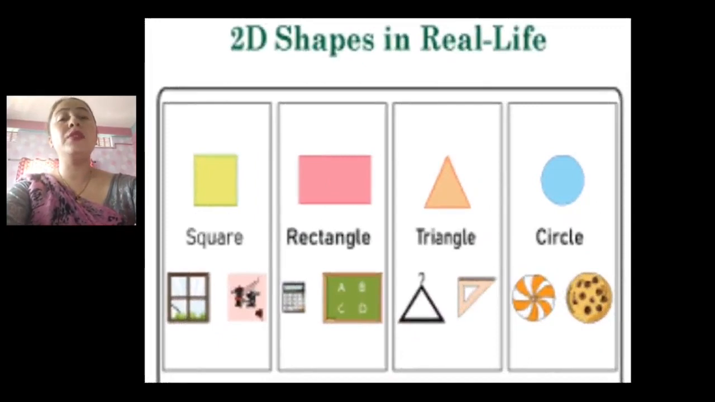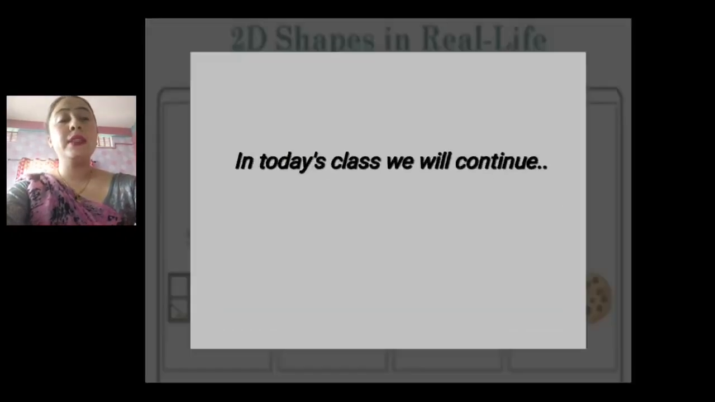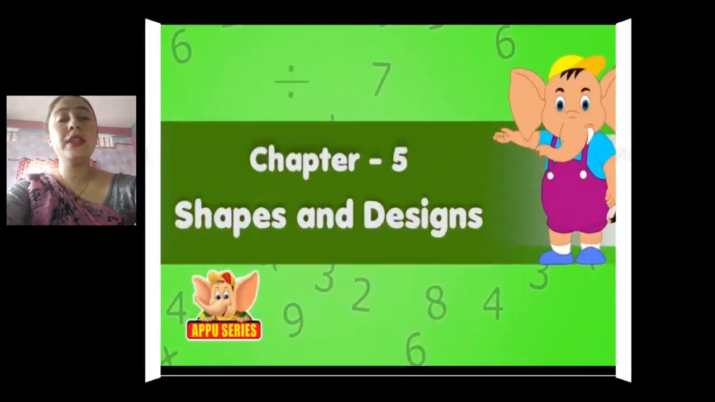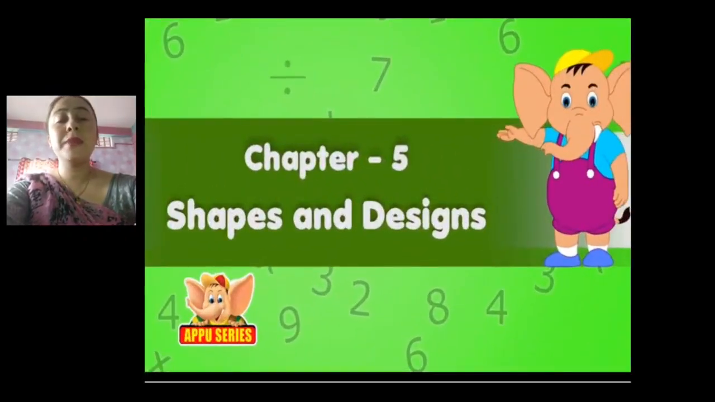So children, as you know that in this chapter we are dealing with 2D shapes, that is square, rectangle, triangle and circle. So in today's class we will continue with chapter 5, shapes and designs. We have learned many things about this chapter and many things are left over. Hope you have got some idea regarding different shapes, the edges of the shapes, corners of the shapes, sides of the shape. So let us continue with the class. In today's class, we will do page 63 to page 65.